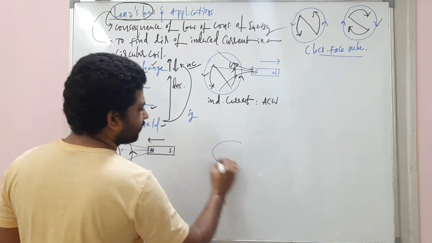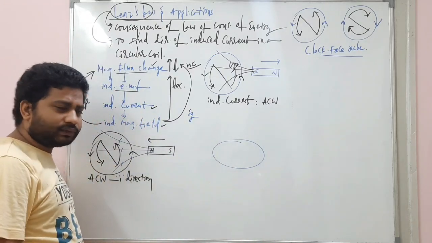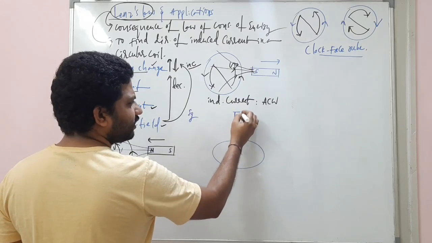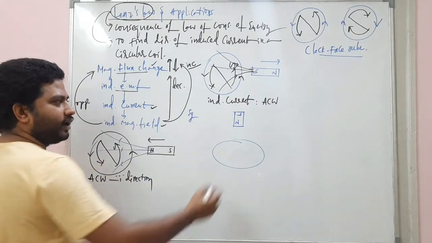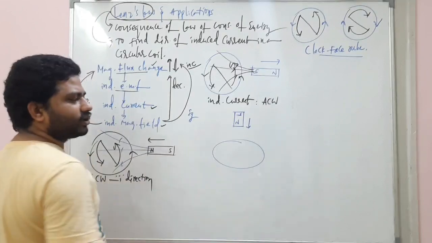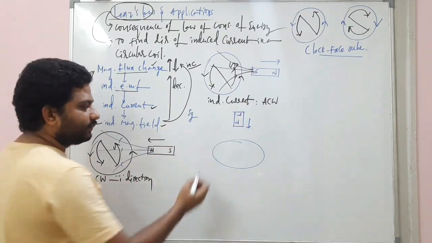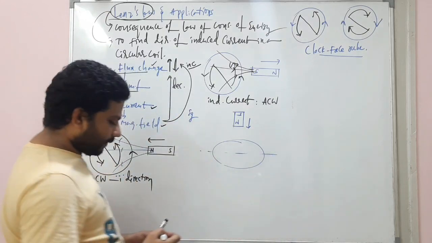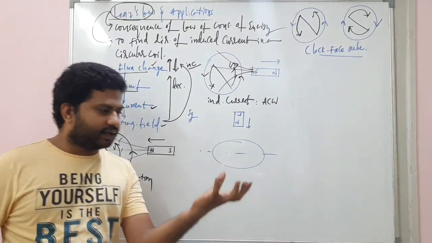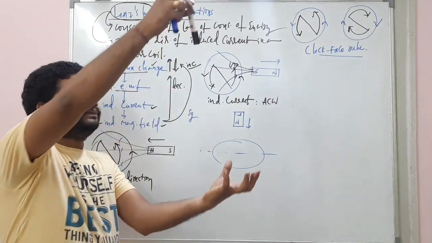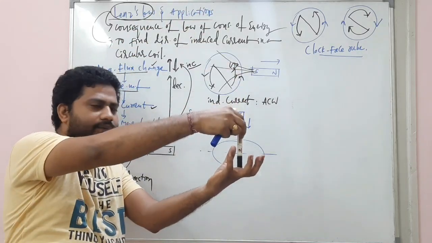Listen, my dear students, there is a coil, right? You see a north pole is here, a south pole is here, and imagine the magnet is moving towards the coil. This is the coil, imagine it is kept fixed in the air like this. So the magnet is moving towards the coil.